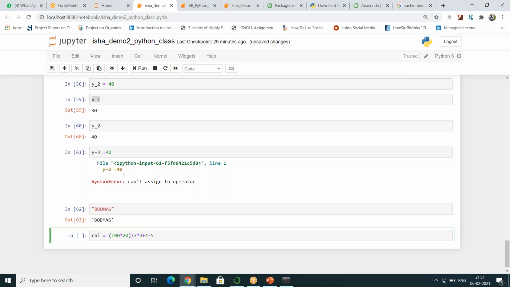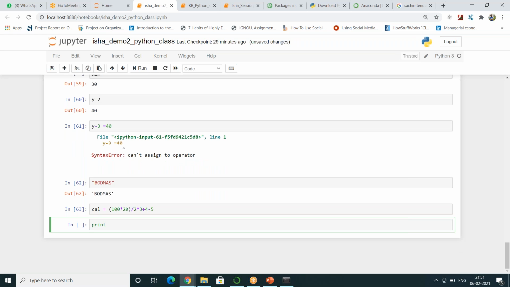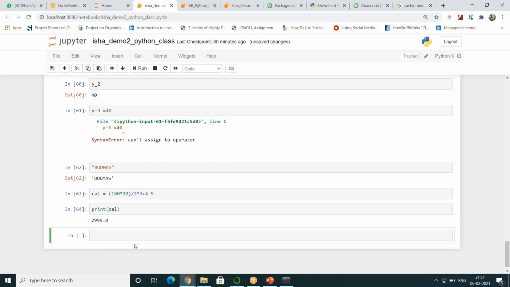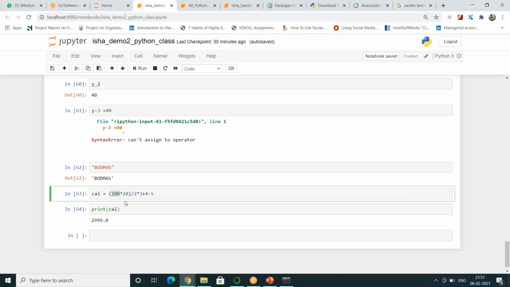When I run this, I try to print my cal variable. I'm getting the answer as 2999. Okay. So if you see here, in which sequence was this value calculated, and I got the answer as 2999.